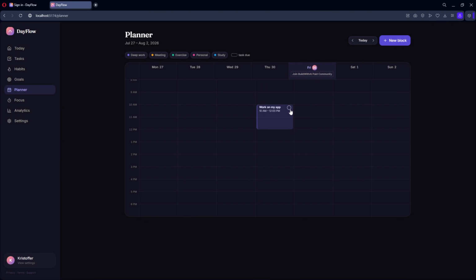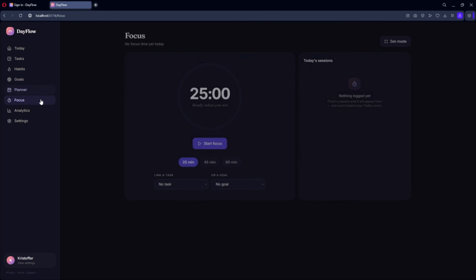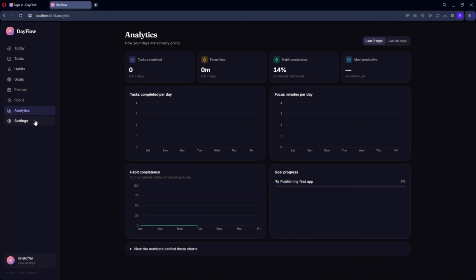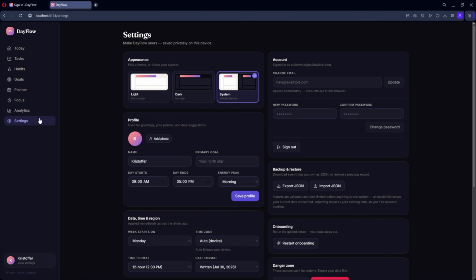But I am trying to grab the time block to move it around, but I'm not able to. I was hoping it would be more interactive like Google Calendar, and I also can't increase the time length of this time block. It looks like all the edits have to be done by clicking on the time block, so it's not interactive enough. And finally, everything we created is reflected across the different sections of the app, while the settings and account controls remain available from the same interface.